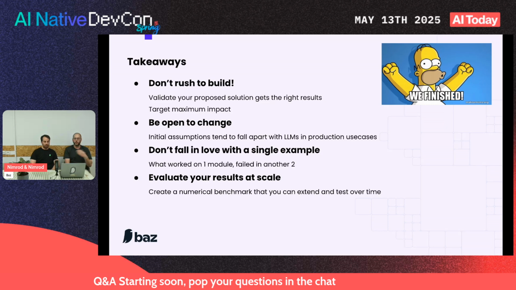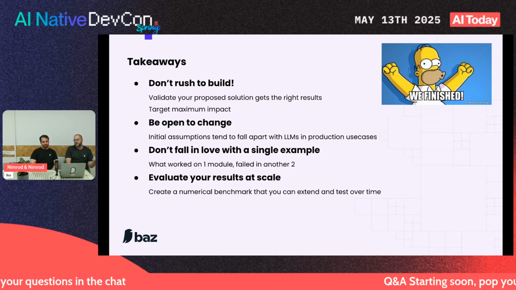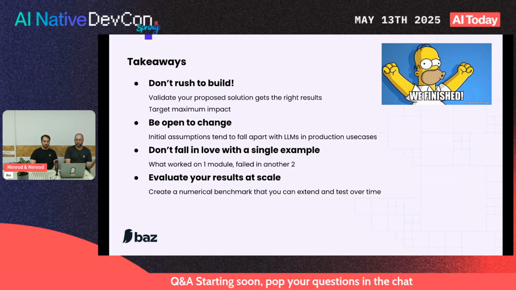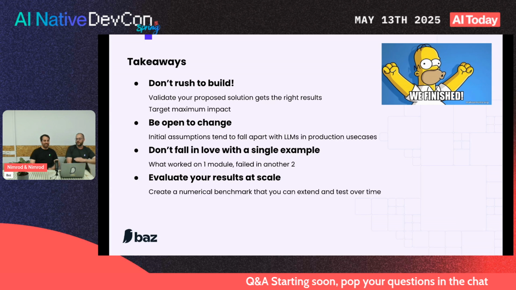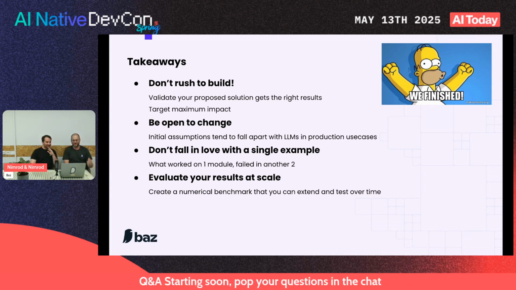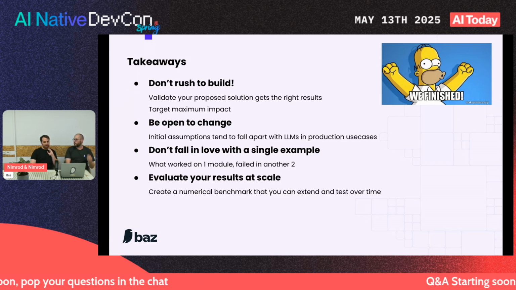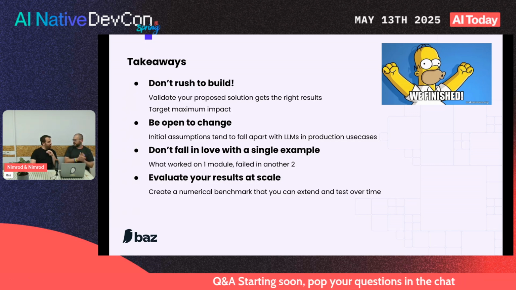Be open to change. We wanted to analyze entire modules. We wanted to do pre-computation. Both things kind of didn't work out, and it's fine. You just need to adapt as you learn more information. Don't fall in love with a single example, as we saw. The number of times I was ready to sign off on something saying this works, and then we tried another repo and things completely fell apart is just too damn high. And evaluate, super, super important. That is your way of knowing that you're still on track, that you still have high quality, that you're not deteriorating. I think these are the main points.